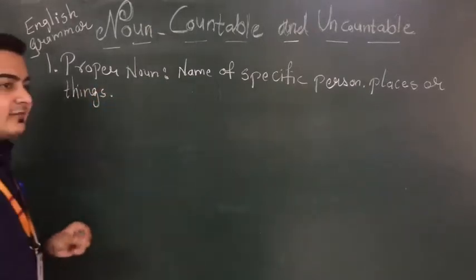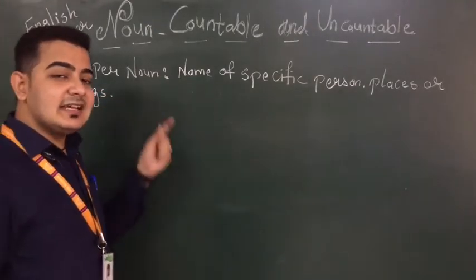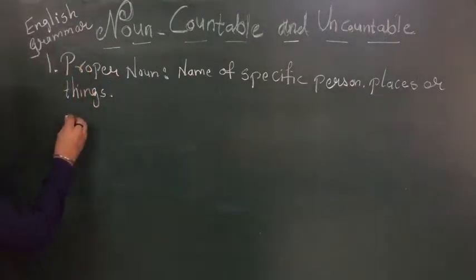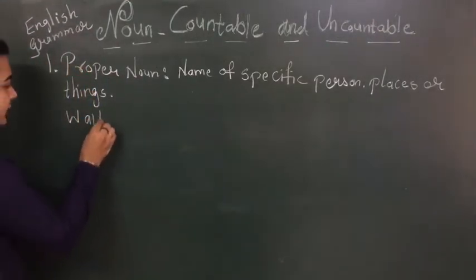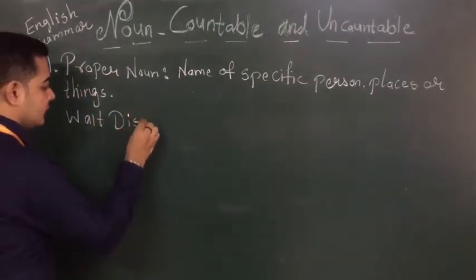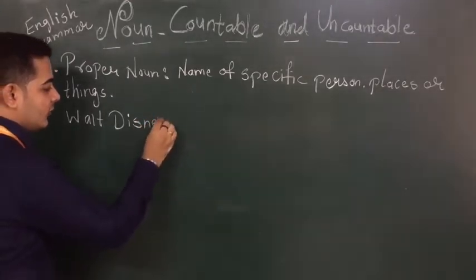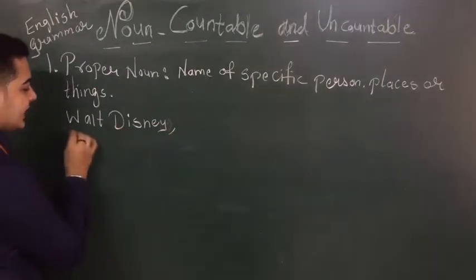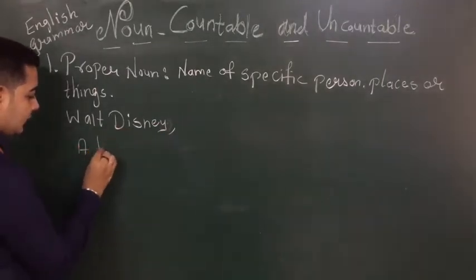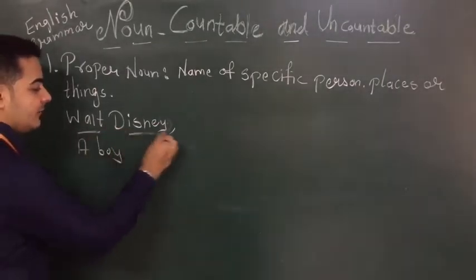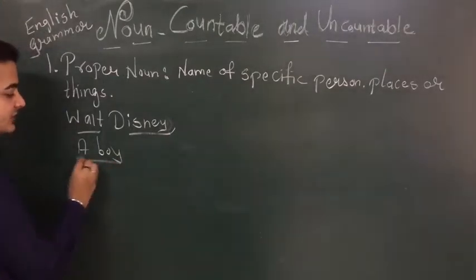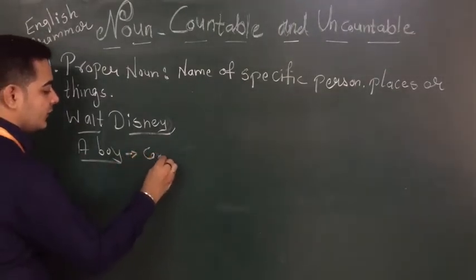As I can say someone's name, so that is our proper noun. As I can write Walt Disney, this is proper noun. If instead of this I write a boy, so this is not my proper noun. This comes in common.